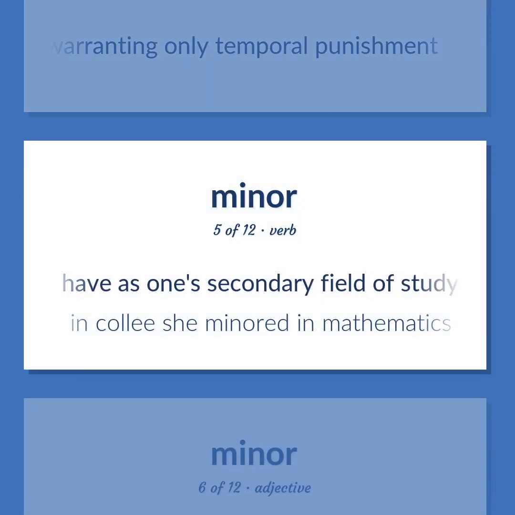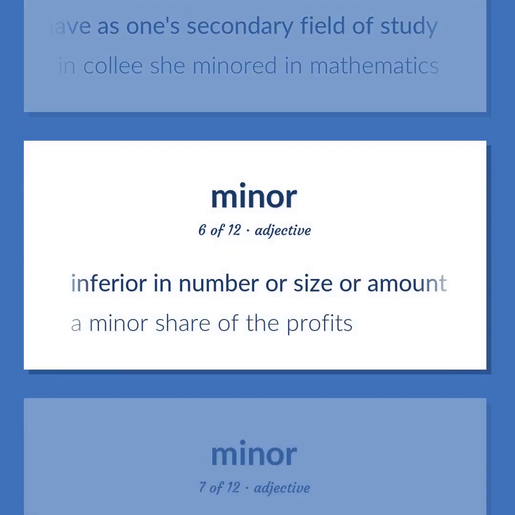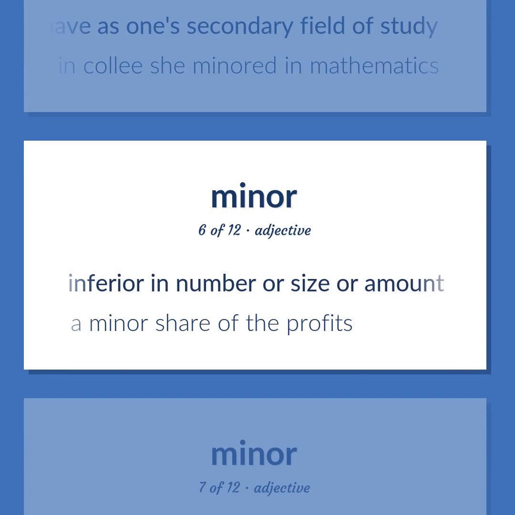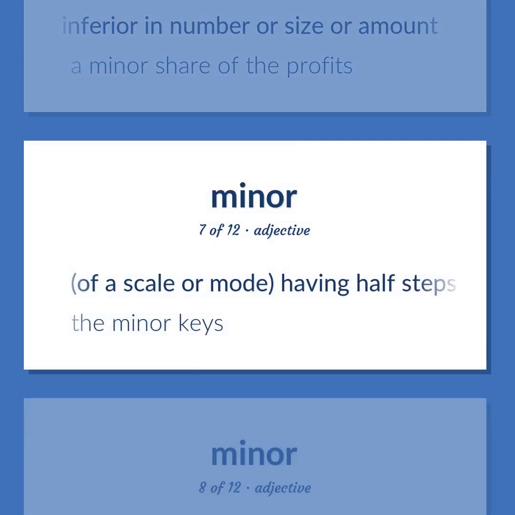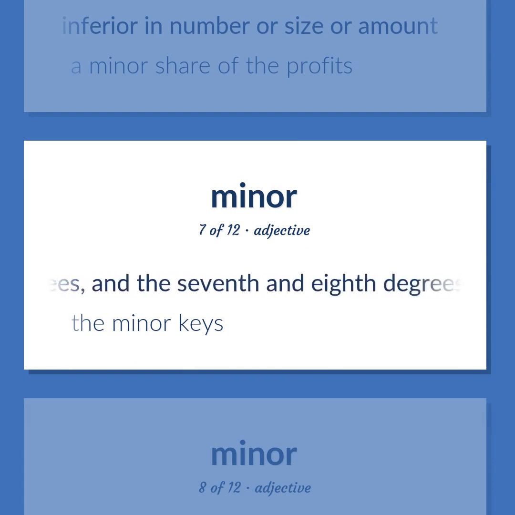Have as one's secondary field of study. In college she minored in mathematics. Inferior in number or size or amount. A minor share of the profits. Of a scale or mode, having half steps between the 2nd and 3rd degrees, and, usually, the 5th and 6th degrees, and the 7th and 8th degrees. The minor keys.